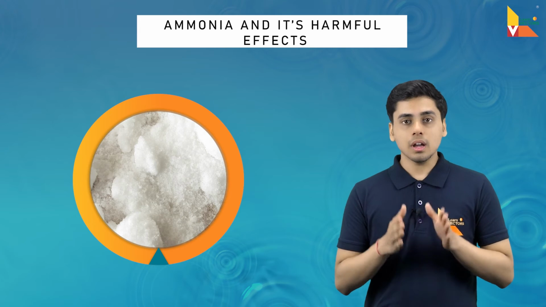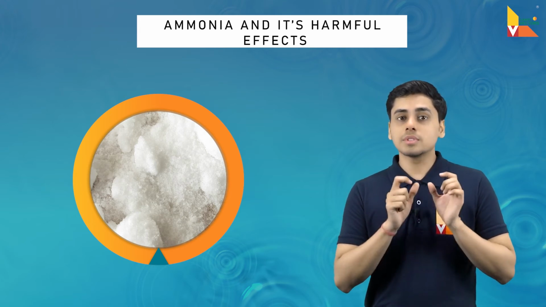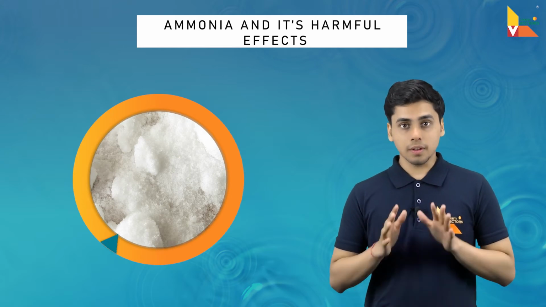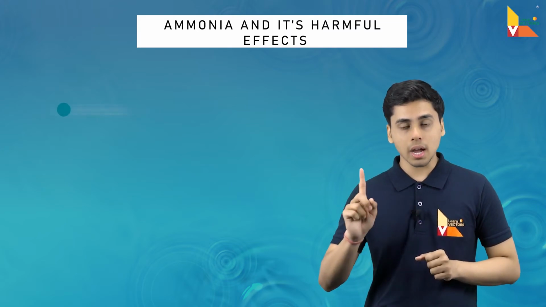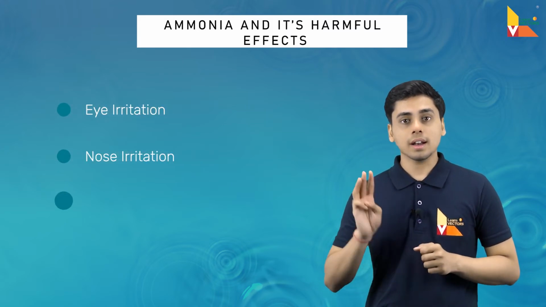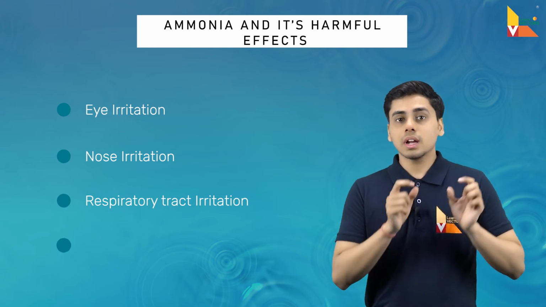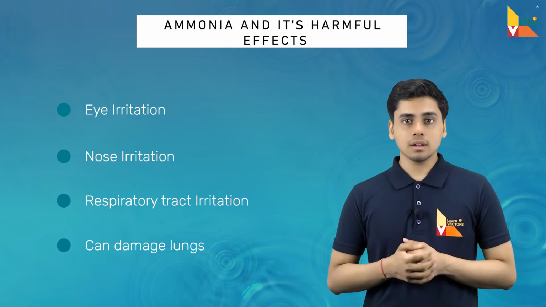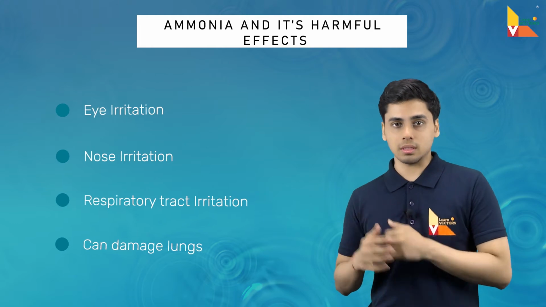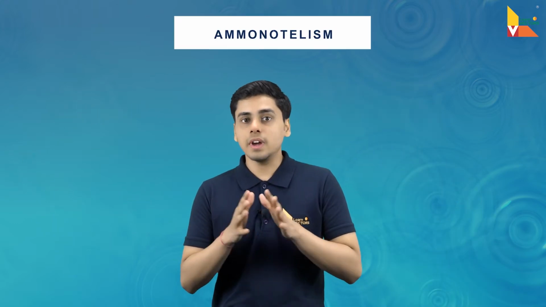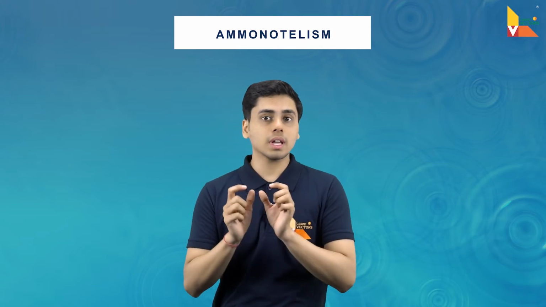Now, ammonia, if it is present for a longer time in our body, it can cause some serious problems. The first problem is that it can cause irritation in your eyes, nose, and the respiratory tract, because of which it can also cause damage to your lung cells, and if not treated on time, it can also lead to death. So ammonia is very toxic and it cannot be retained in our body for a longer time.